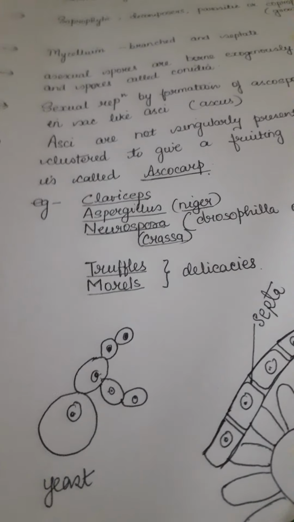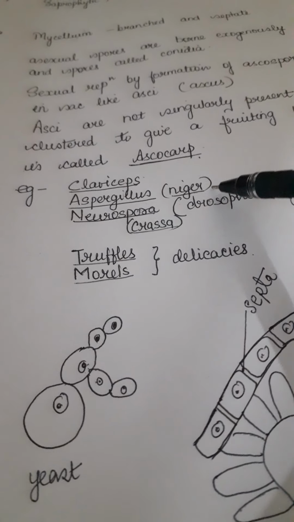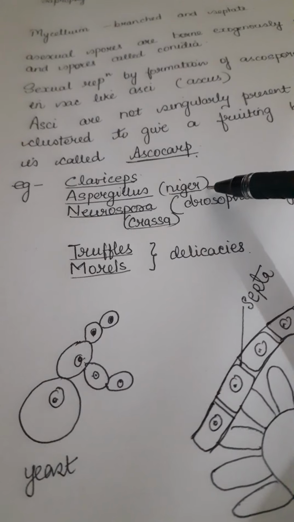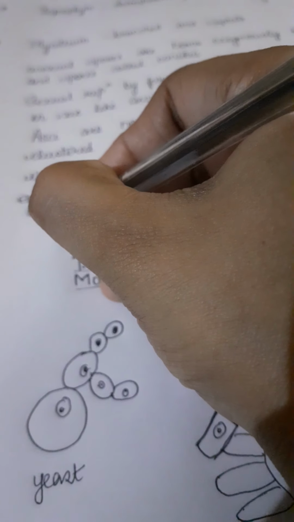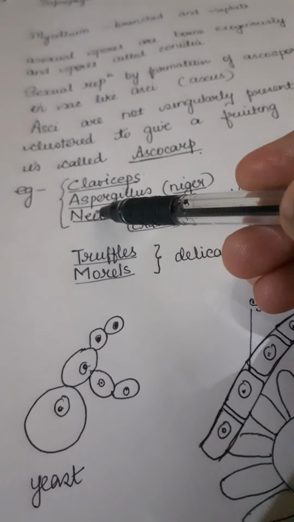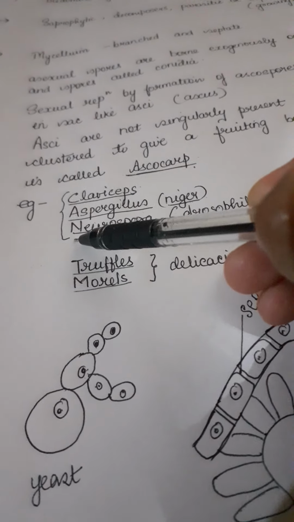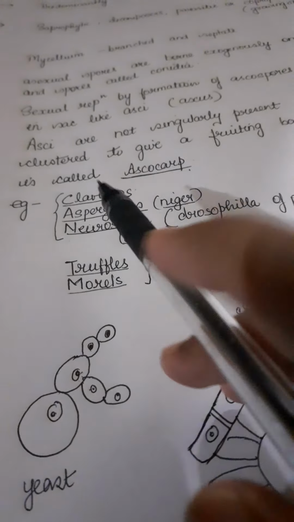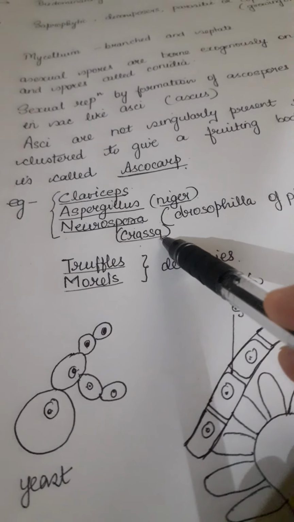Now examples. You have Claviceps, Aspergillus, Niger is one of the important and mostly used species, and Neurospora. And it is CAN. So of course you can learn it: Claviceps, Aspergillus, Neurospora. CAN. You can. Now Neurospora crassa. I have written one species also just to make you aware, which is the most common one.